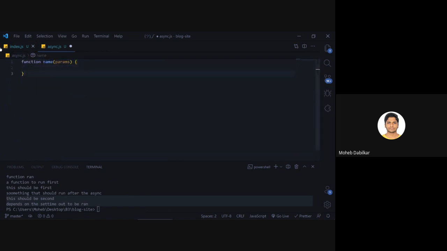Once this is done, I will say dot then, and then I will pass in something over here, and then I will say console log something. So this is how your dot then works. But as soon as the complexity grows, we will say dot then again over here, and then we will do something over here, then we'll do this. So dot then is fixing that problem.